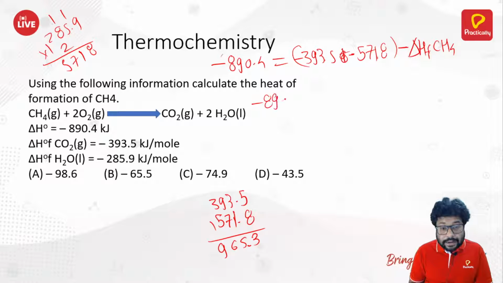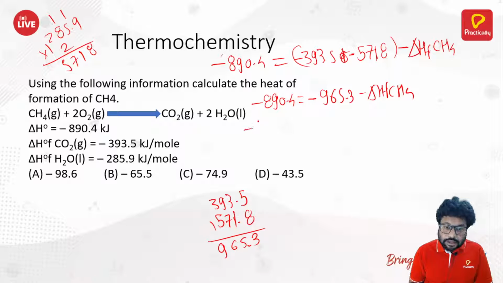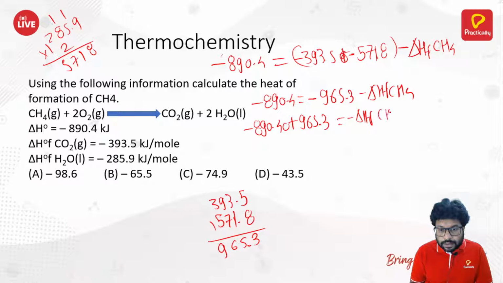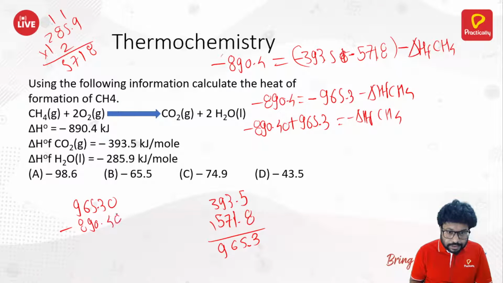We got 890.4 is equal to minus 965.3 minus heat of formation of CH4, that is methane. Sending this on that side, 890.40 plus 965.3 is equal to minus heat of formation of CH4. So plus minus minus. So 965.30 minus 890.40. So we can see it is somewhere close to 74.9.